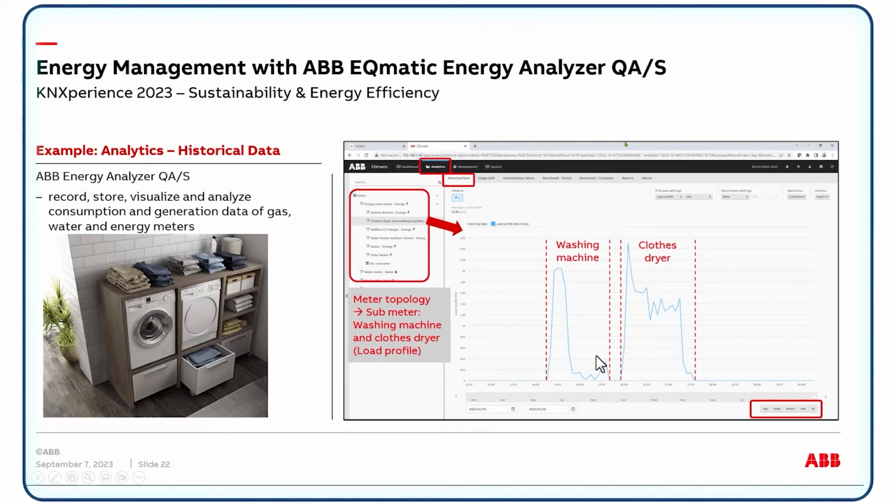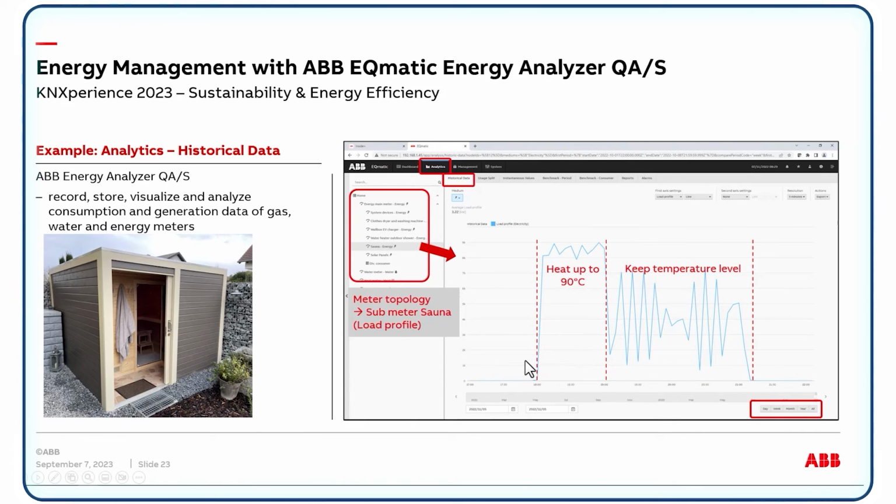This is an example in a residential home, but please also transfer it to a commercial building to see the behavior of a machine, whether the machine works fine, or if there's something wrong because it does not show the normal load. Here you can see the typical load profile of a washing machine, heating up, and the tumbler, for example, or the cloth dryer. Now everything is fine. You see the washing machine and the cloth dryer work perfectly. There is no failure of the device.